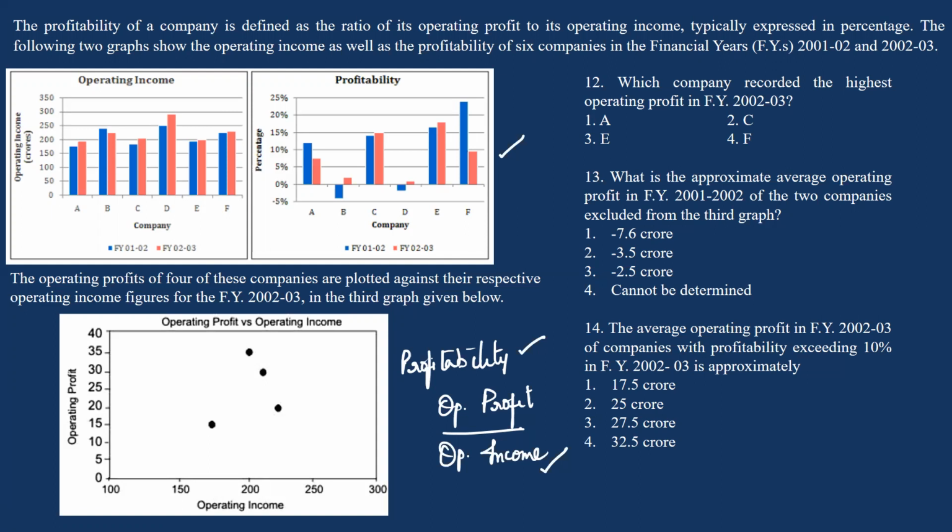If you are not well versed, or if you do not understand this question, then after attempting the second and third sets, you can attempt the first set. So if you are comfortable with data interpretation, second, third, followed by fourth should be your attempts.